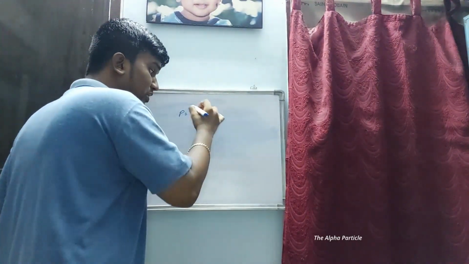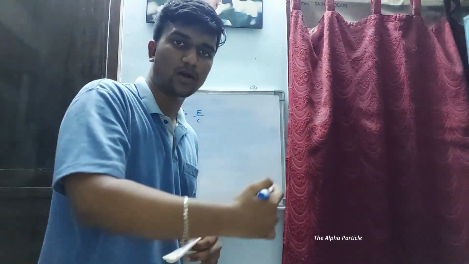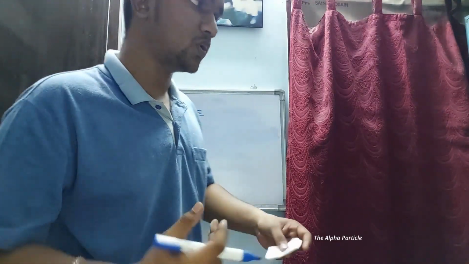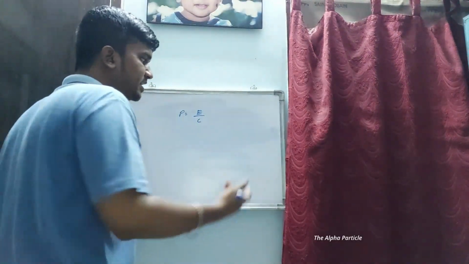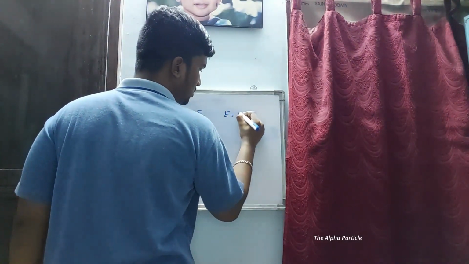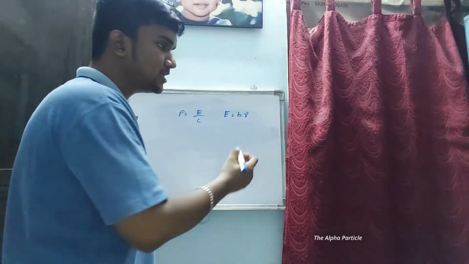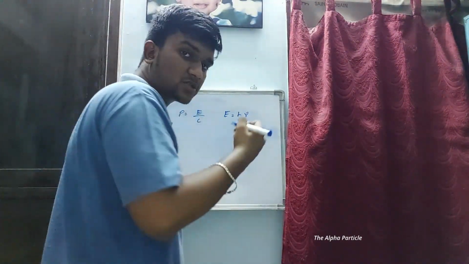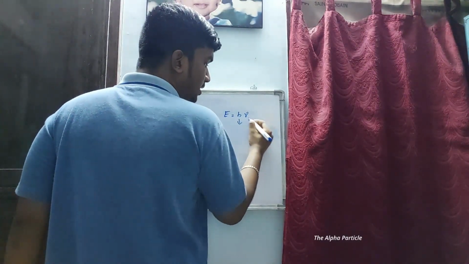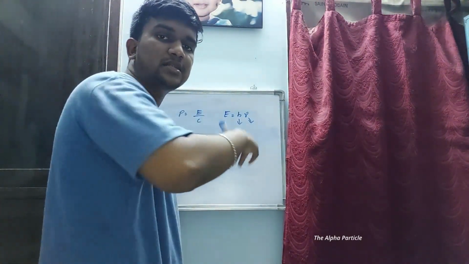Now if you want to push a little further, we should consider quantum mechanics. According to Planck's radiation law, E is equal to h nu, right? Where h is the Planck's constant and nu is the frequency of incident radiation.